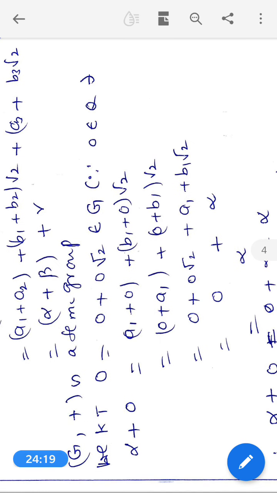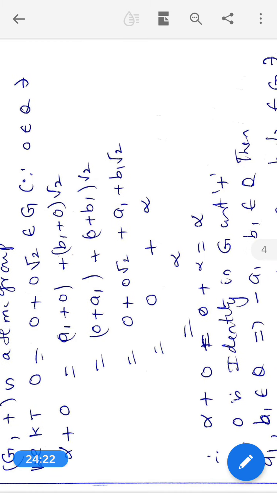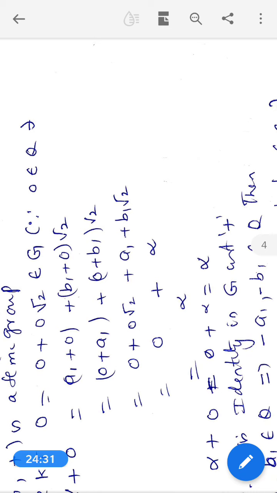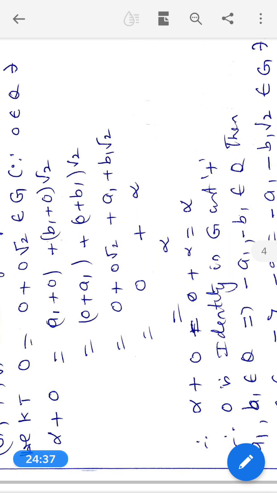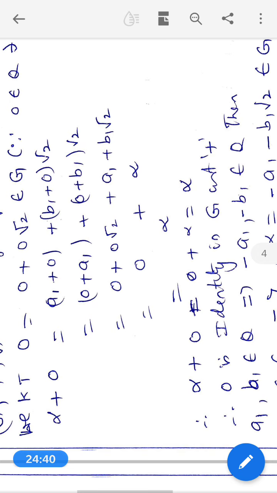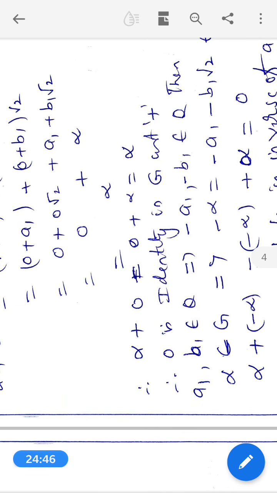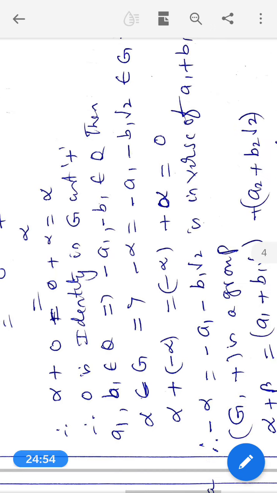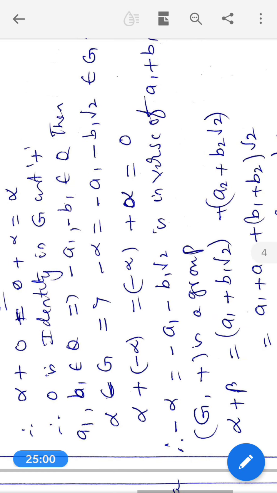Therefore, alpha plus 0 is equal to a1 plus 0 plus b1 plus 0 root 2, is equal to 0 plus a1 plus 0 plus b1 root 2, is equal to 0 plus 0 root 2 plus a1 plus b1 root 2, is equal to 0 plus alpha, is equal to alpha. Therefore, alpha plus 0 is equal to 0 plus alpha is equal to alpha. Therefore, 0 is the identity element in G with respect to plus. Therefore, G comma plus is a monoid because G also has an identity element.